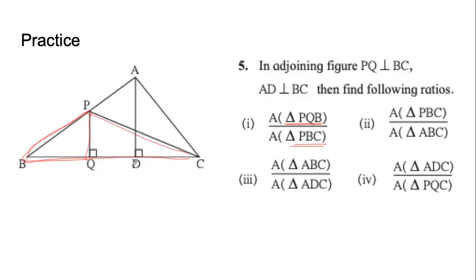Clearly, the height in case of PQB is PQ, and the height in case of triangle PBC is PQ. The heights are same. Because the heights are same, first answer will be just the ratio of their bases. So base of PQB is BQ and base of PBC is BC.